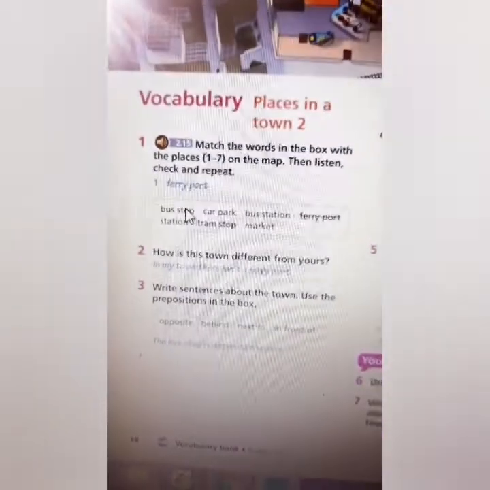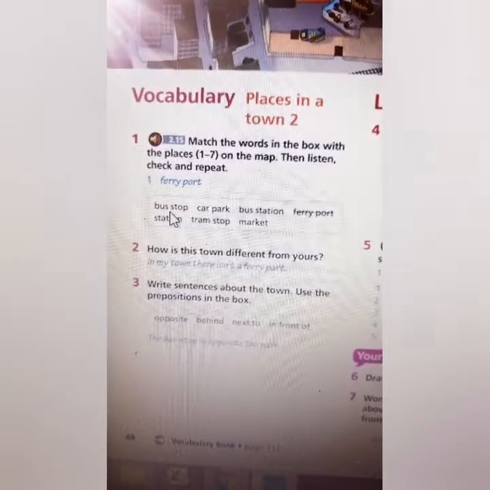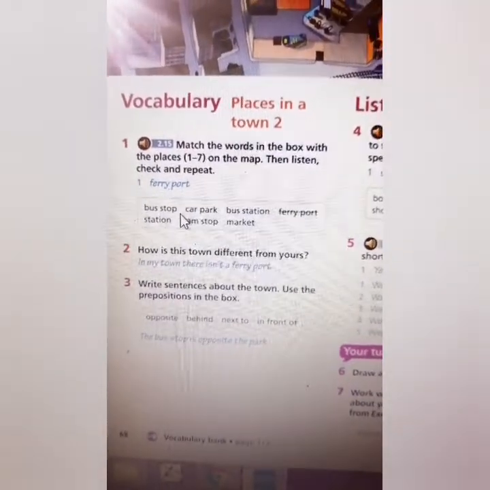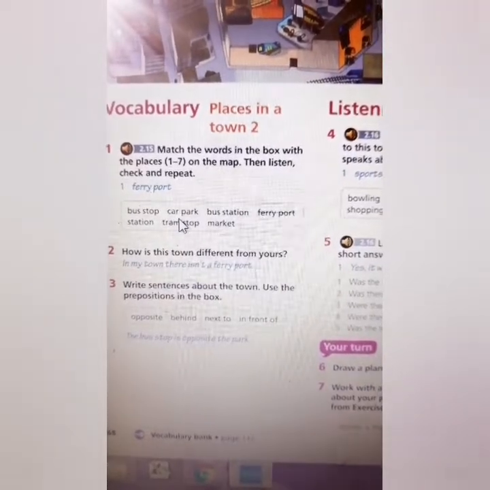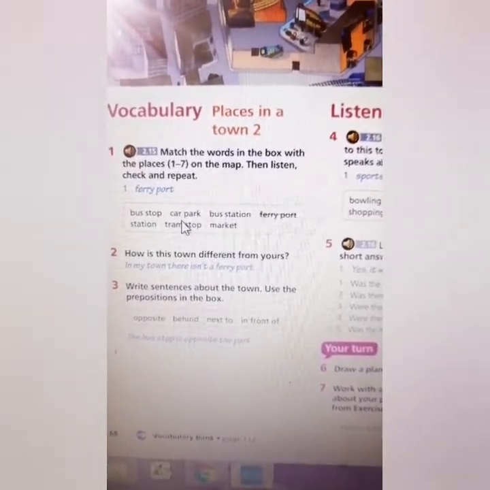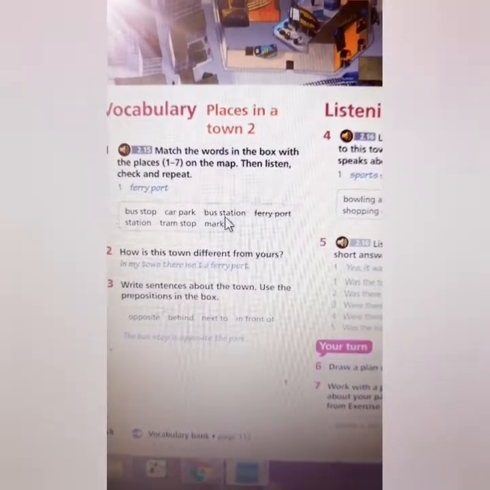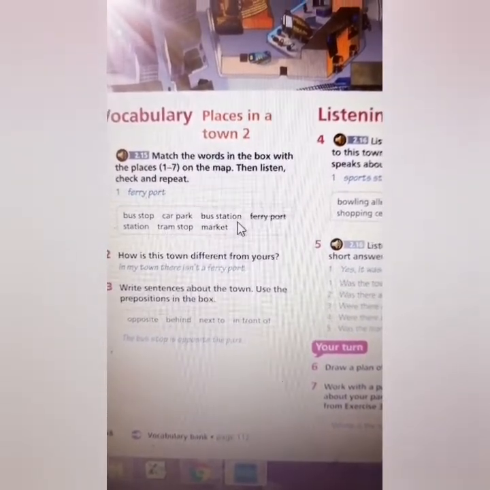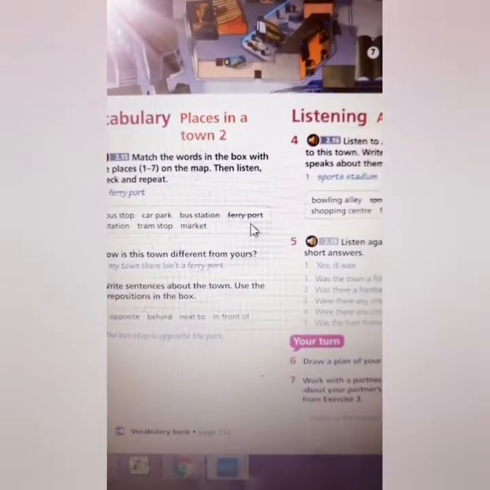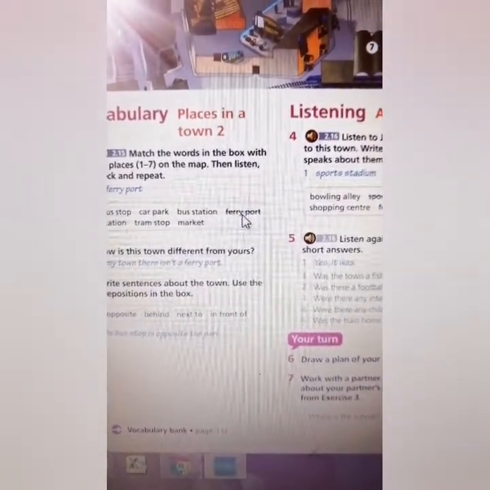For example, here you have bus stop. Come on, repeat, bus stop. Then we have car park. Car park. Three is bus station. Bus station. Then we have ferry port.